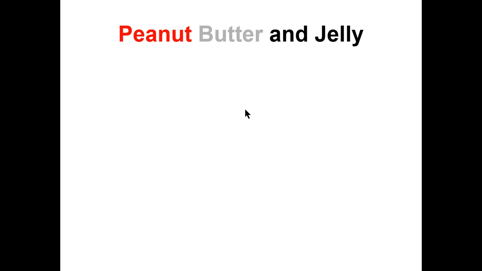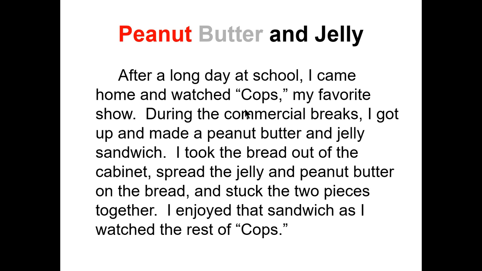Next, peanut butter and jelly. After a long day, I came home and watched Cops, my favorite show. During the commercial breaks, I got up and made a peanut butter and jelly sandwich. I took the bread out of the cabinet, spread the jelly and peanut butter on the bread, and stuck the two pieces together. I enjoyed that sandwich as I watched the rest of Cops. Which text structure is this? Chronological, cause and effect, compare and contrast, problem and solution, sequence, or description?